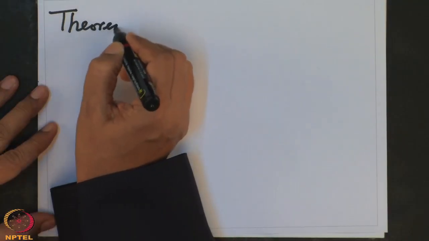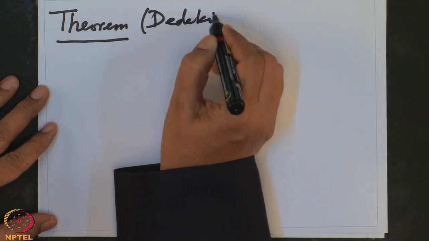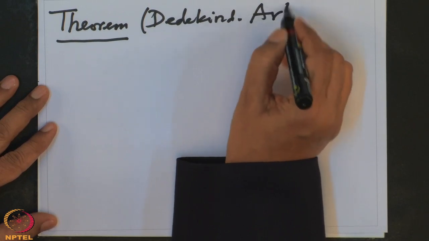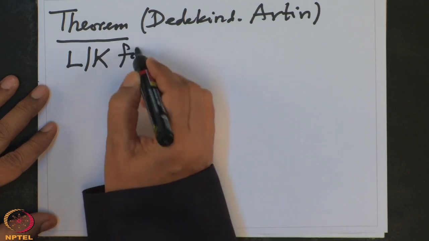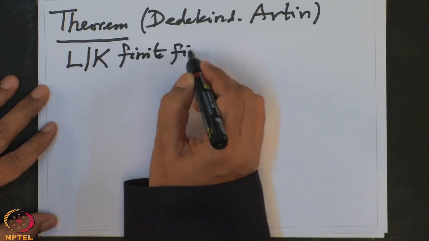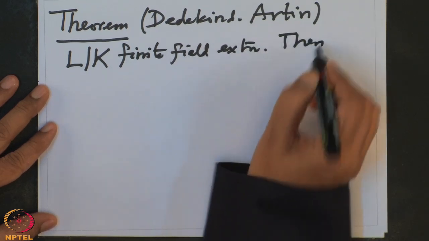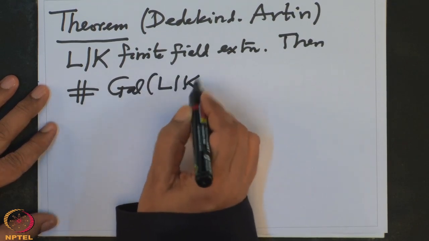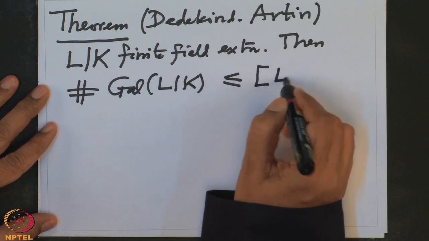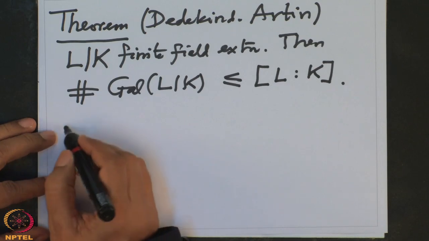The theorem we are proving is the Dedekind-Artin theorem: L over K finite field extension, then the cardinality of Gal(L over K) is smaller or equal to the degree of the field extension. This is what we want to prove. So, proof.